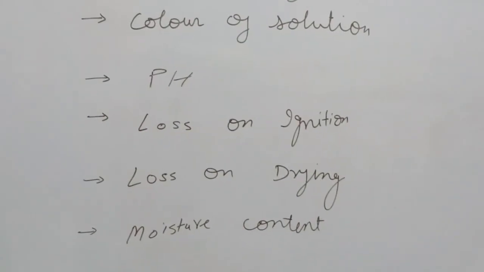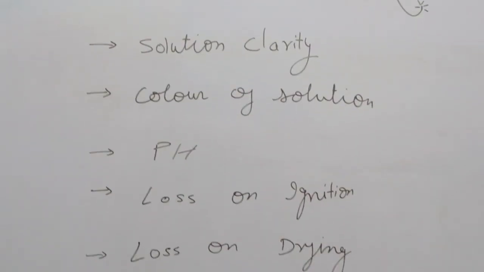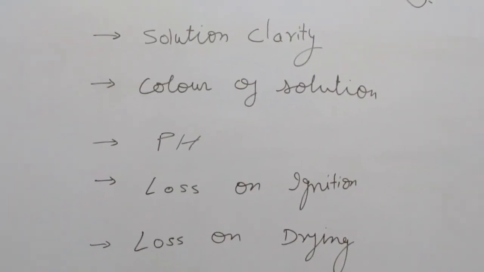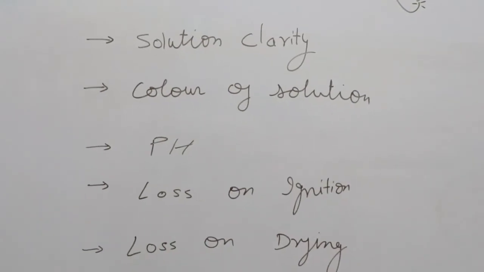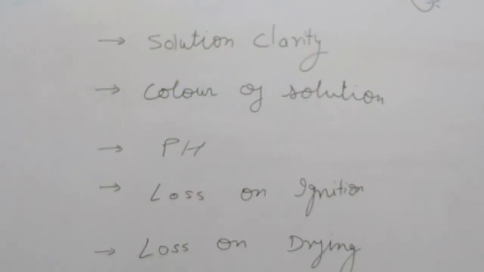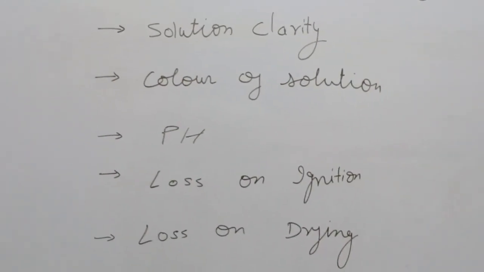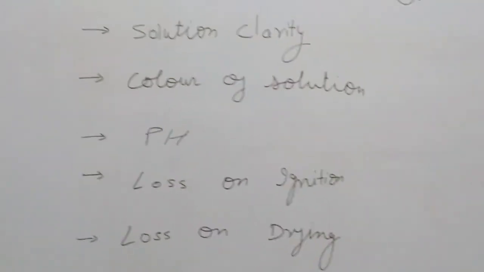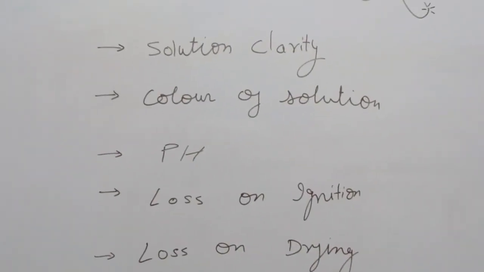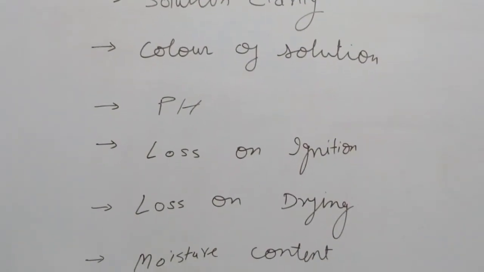So all these tests are ultimately used in order to judge or determine purity of pharmaceutical substances or drug products.